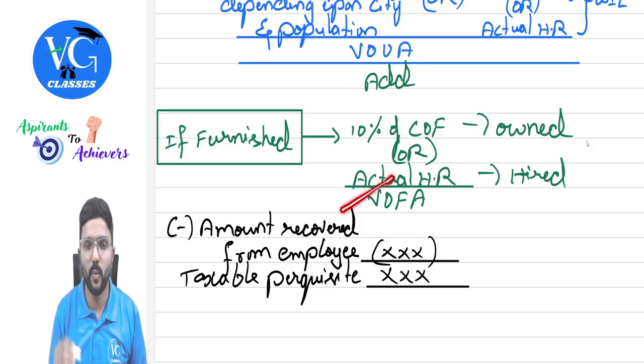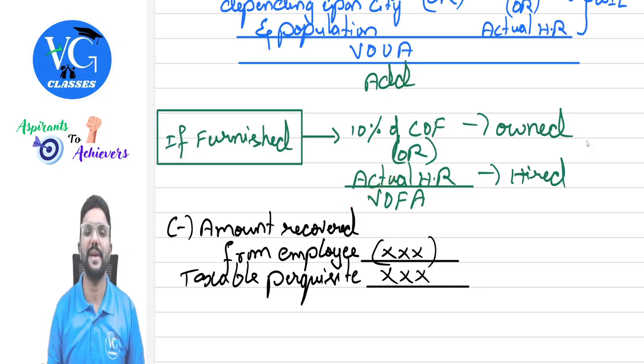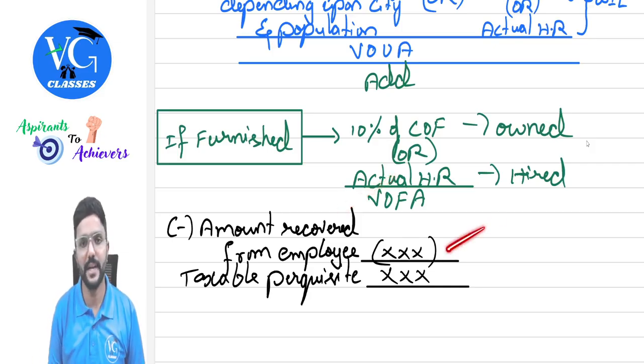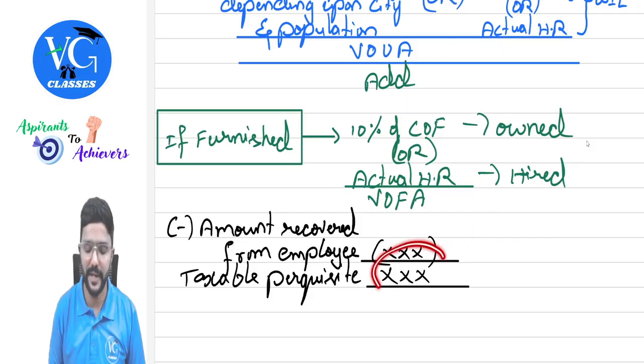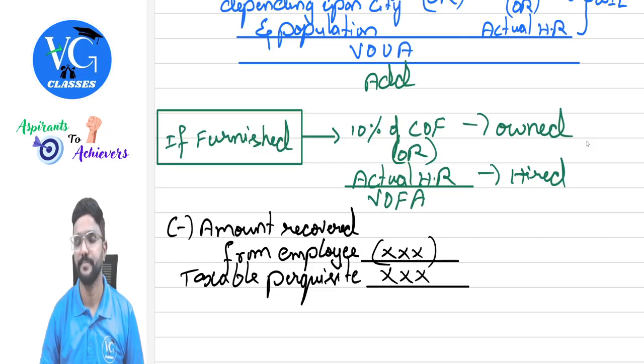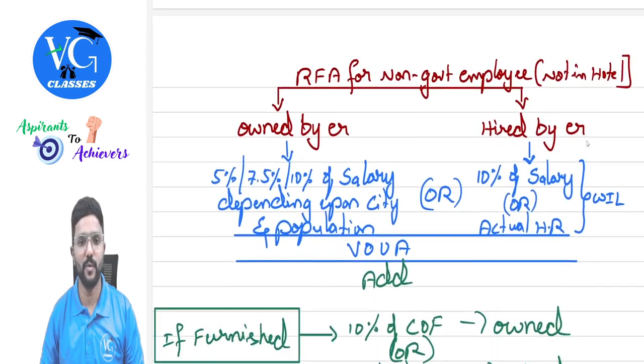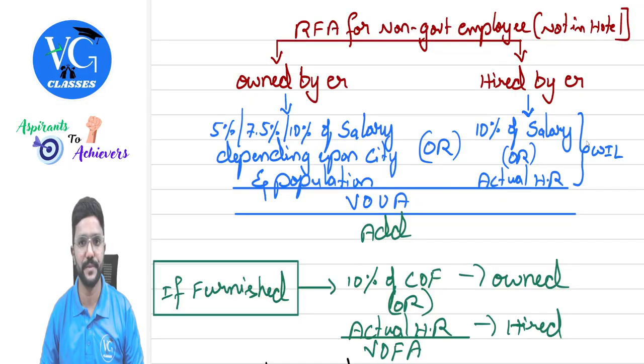So at the end, we will get the value of furnished accommodation, guys. And if anything is recovered from the employee, reduce it. The remaining would be taxable. Got it? So in the revision book, I have given it in table form, and here I have given it in chart form. If you want, you can quickly make a note of this, guys.